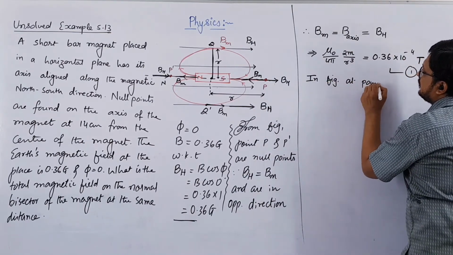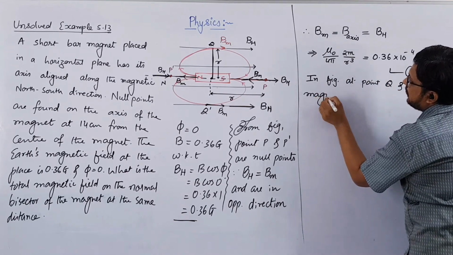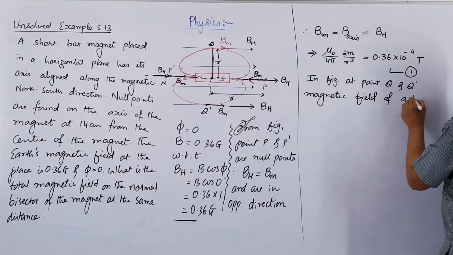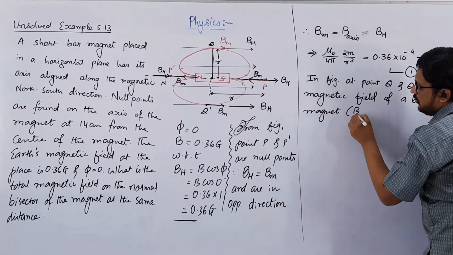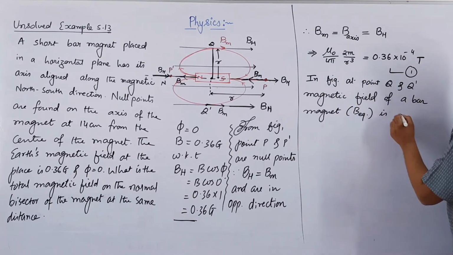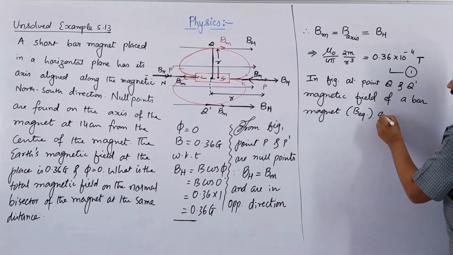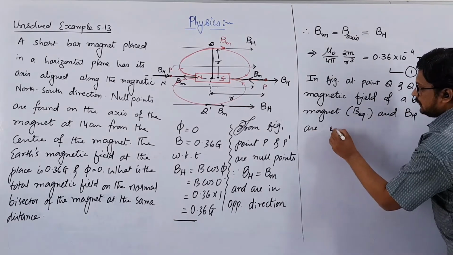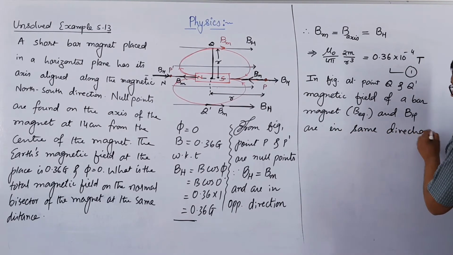So at point Q and Q dash in the figure, the magnetic field of a bar magnet, that is B of equator, at the equatorial point, and the horizontal component of Earth's magnetic field are in the same direction.